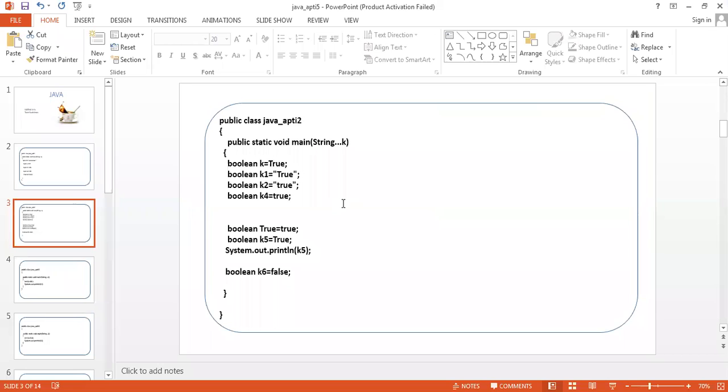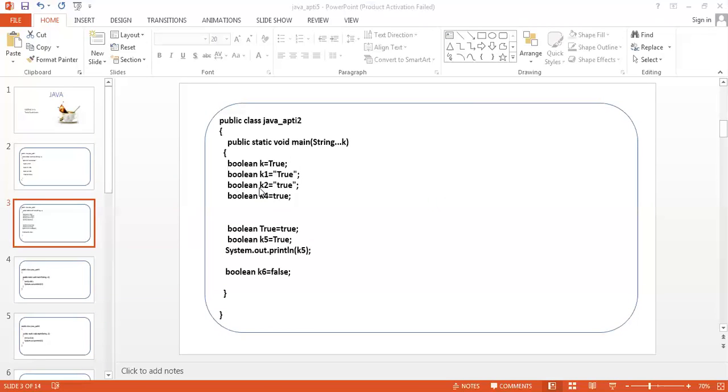This is the second question. Where exactly are the errors? K1, K2 and the boolean true will be errors. The capital T and small t, I'm not sure about it, sir.